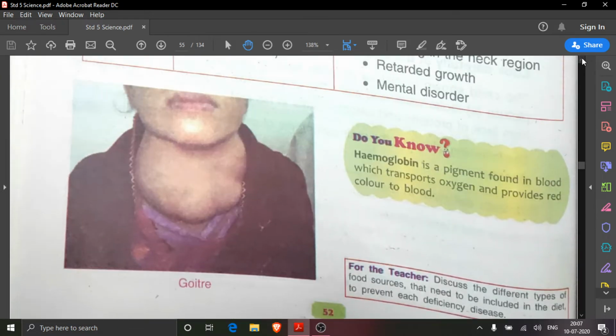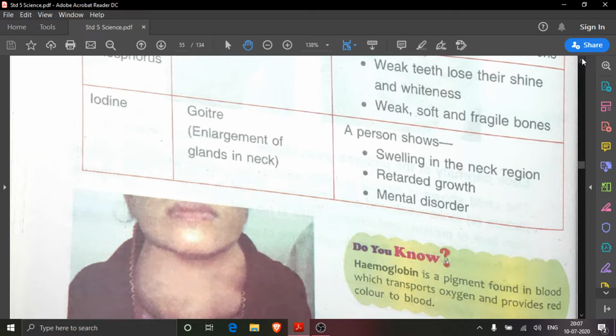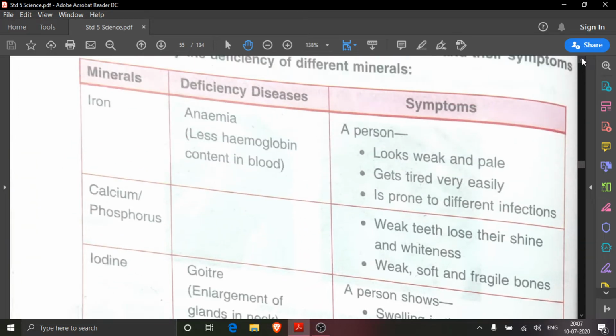It will be on page number 52. Take out page number 52. Here you see mineral calcium and phosphorus, and what are the symptoms, means what will happen to our body if calcium and phosphorus is not in our diet?